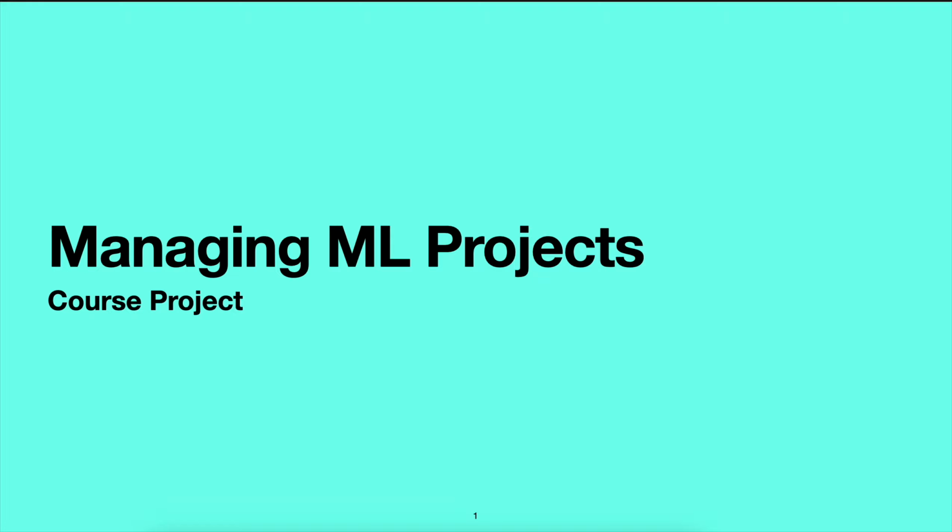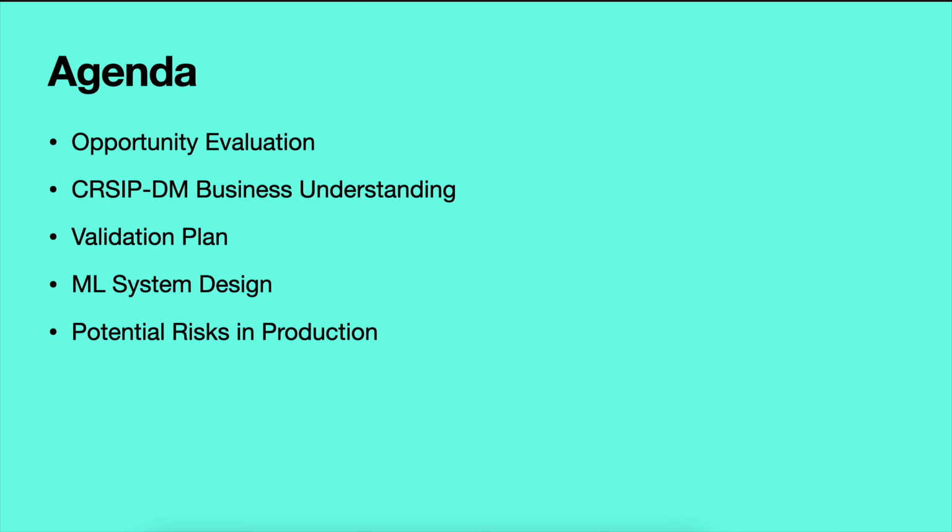Everyone. Today I will take you through the project on managing machine learning projects, which is the course project for this course. The agenda today will be evaluating the opportunity to implement an ML solution. Next, we will evaluate a CRISP DM business understanding. Then, we will validate and go through the validation plan. Next, we will go through what should be the ML system design. And finally, lastly, we will look at what are the potential risks in production.